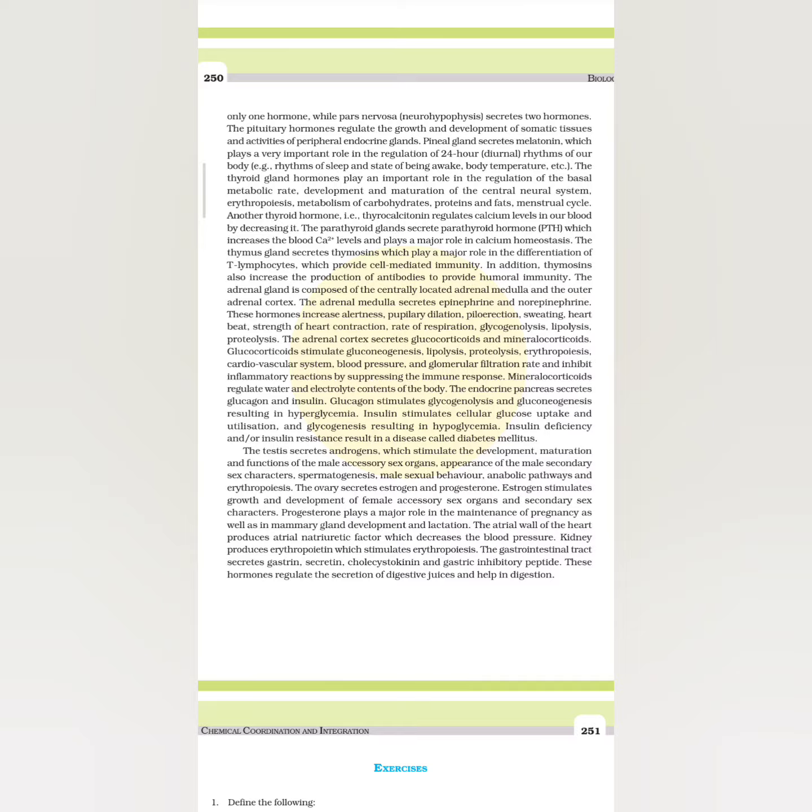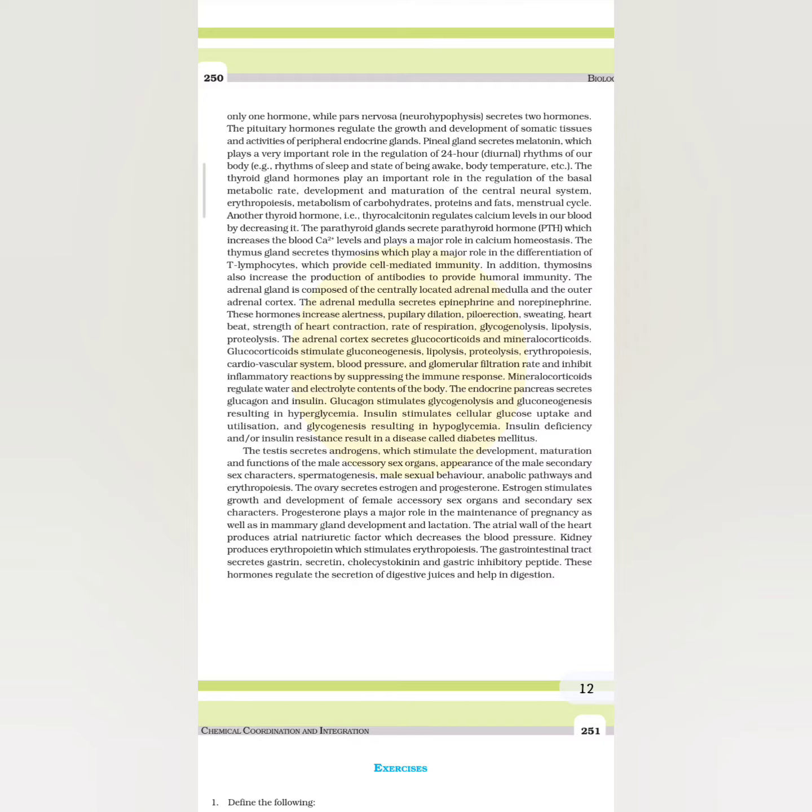The thymus gland secretes thymosins, which play a major role in the differentiation of T lymphocytes, which provide cell-mediated immunity. In addition, thymosins also increase the production of antibodies to provide humoral immunity. The adrenal gland is composed of the centrally located adrenal medulla and outer adrenal cortex. The adrenal medulla secretes epinephrine and norepinephrine. These hormones increase alertness, pupillary dilation, piloerection, sweating, heartbeat, strength of heart contraction, rate of respiration, glycogenolysis, lipolysis, proteolysis.